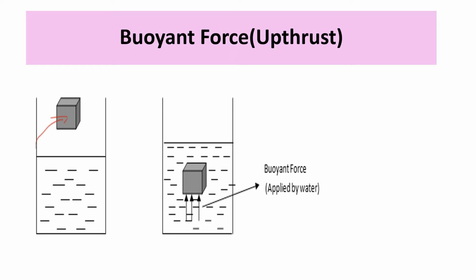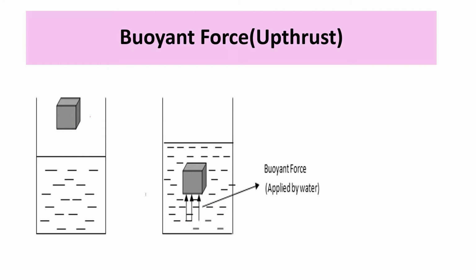But if the same object is placed inside a liquid, in addition to the downward force of gravity, an upward force also acts. This upward force is known as buoyant force. Force of gravity pulls the object downwards while the buoyant force pushes it upwards.